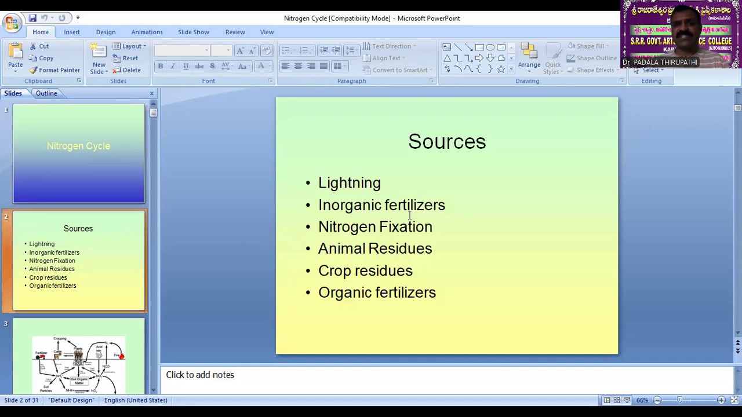The second slide is visible. What are the sources of nitrogen? The first source of nitrogen on the entire earth is lightning. Then the second is inorganic fertilizers. Then the third is nitrogen fixation, animal residues, crop residues, and organic fertilizers. These are the major sources of nitrogen. But my dear friends, remember, more than 78% of nitrogen is present in the gaseous state in the atmosphere.